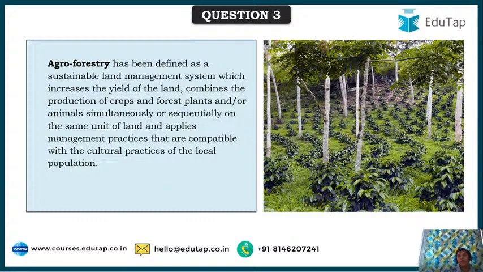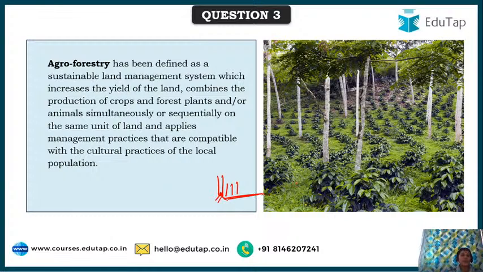Now I told you I'd explain the difference between agroforestry and farm forestry. See, agroforestry is such that where the forest trees are already there and agriculture crops are grown on an annual basis. The entire land is used.